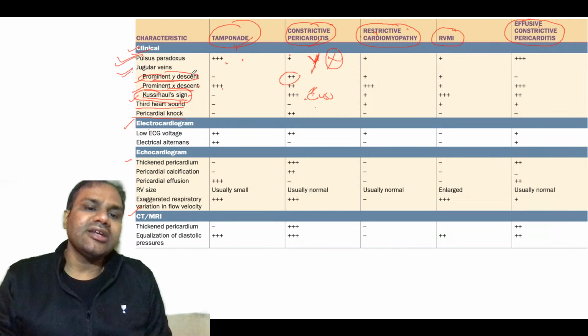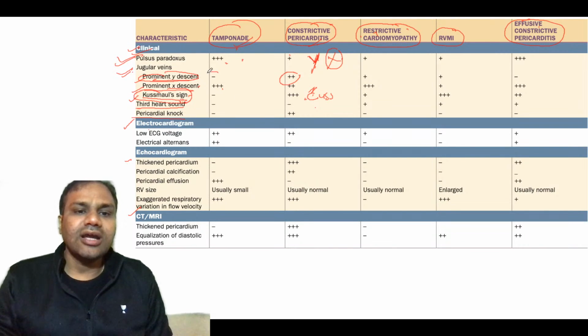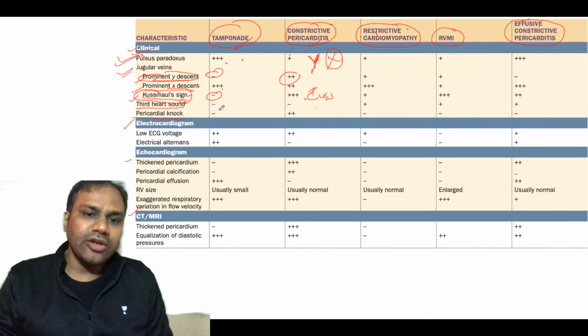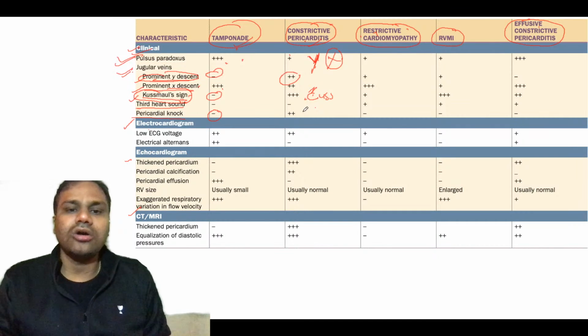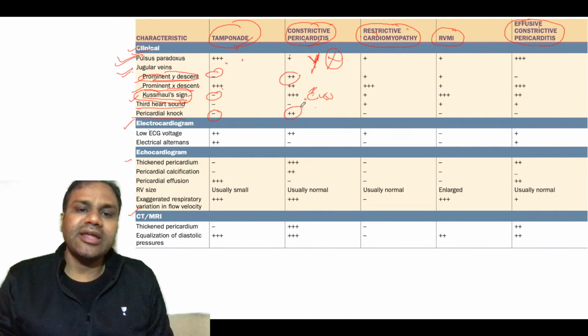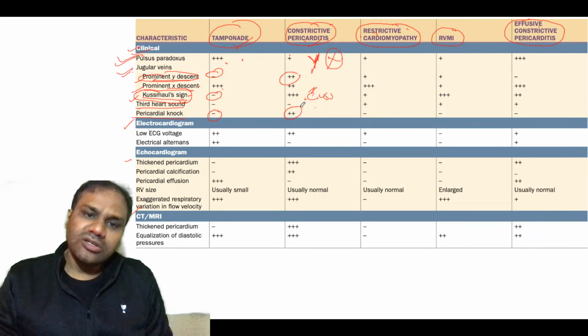So you can see the Y descent and Kussmaul sign are both present in constrictive pericarditis, but both are absent in cardiac tamponade. This is a very important thing you need to know. Then another important thing you need to know is the pericardial knock. Pericardial knock is present in pericarditis, very much important.